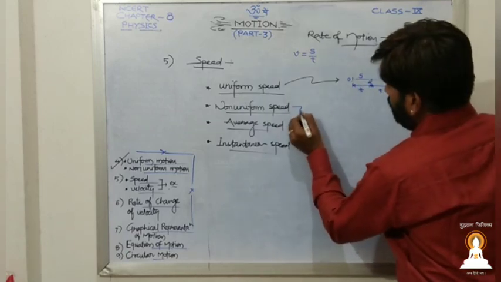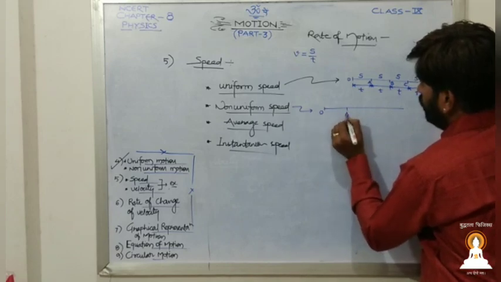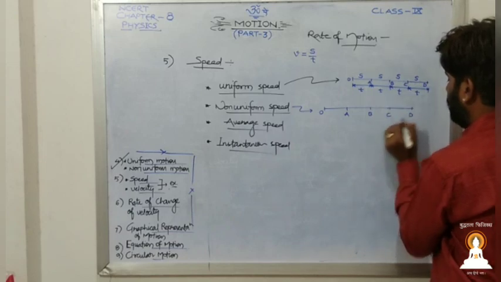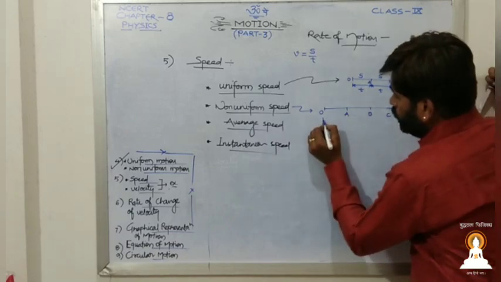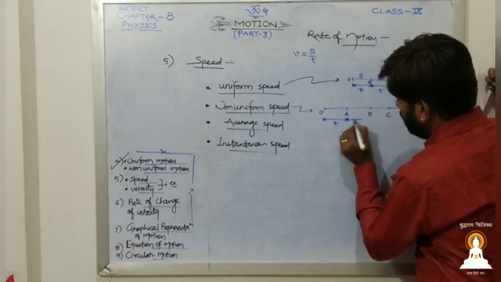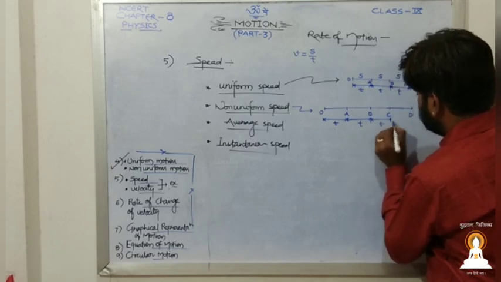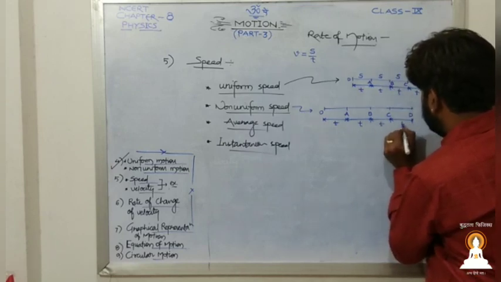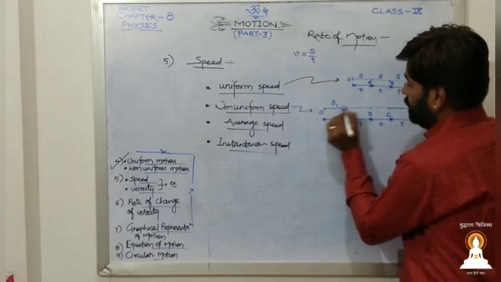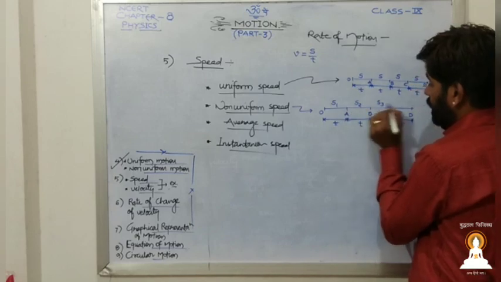Non-uniform. Yes, non-uniform, you may say if this is O, this is A, this is B, this is C and this is D, then O to A, time taken, as we are taking time as a constant quantity here, after every 5 minutes or every t seconds, we may say that this is S1, the covered distance, this is S2, this is S3, this is S4.